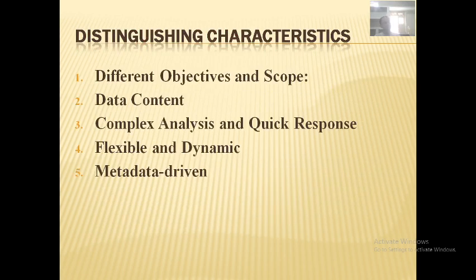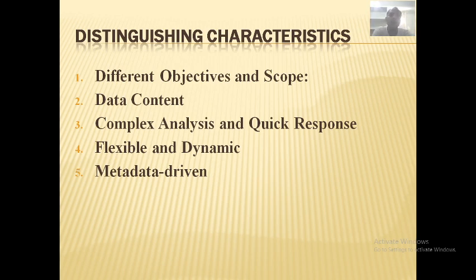Now this data warehouse has distinguishing characteristics. Which are those?